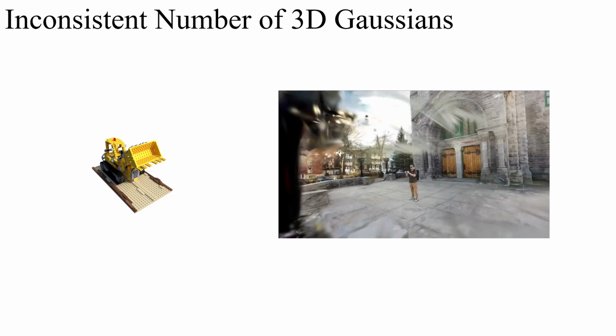For example, the number of 3D Gaussians for reconstructing a Lego toy is apparently much fewer than reconstructing a large-scale scene. And it is hard to train a unified encoder-decoder on varying numbers of 3D Gaussians. So the compromising way in our data curation, we upper bounded the number of 3D Gaussians during per scene optimization so that we will end up with the same number of 3D Gaussians for each scene.